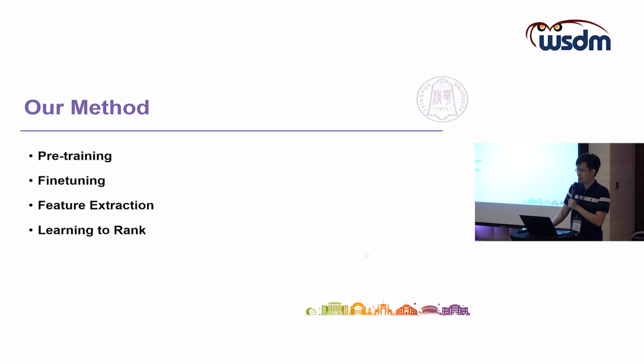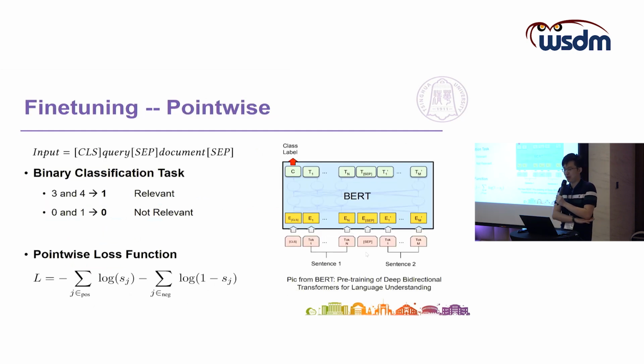After the pre-training stage, we fine-tune our model based on the expert annotation datasets. Well, we also tried two types of fine-tuning strategy. First of all, the point-wise fine-tuning strategy. Firstly, we pre-process the 5-level label to a binary classification task. To be specific, we define the documents which have the score 3 and 4 as relevant, and the documents which have the score 0 and 1 as irrelevant.